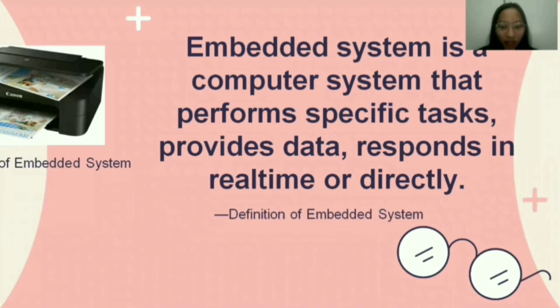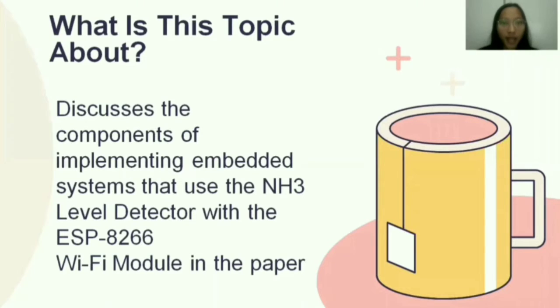And next, I will explain the definition of embedded system. An embedded system is a computer system that performs specific tasks and provides data response in real time or directly. An example of an embedded system is a printer. In this presentation, we will discuss the components of implementing an embedded system that uses the NH3 levels detector with the ESP8266 Wi-Fi module in the paper.